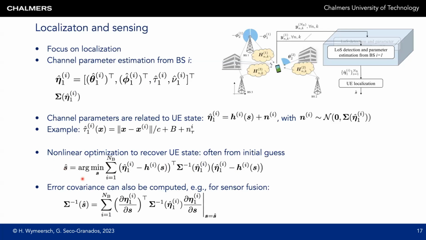Once you have the estimate, then you can also compute the Fisher information and then have a way to quantify the error covariance of the user location estimate. And this is then the final estimate of the location plus its covariance, which you could then give to a higher level algorithm, for instance, to do sensor fusion or tracking.